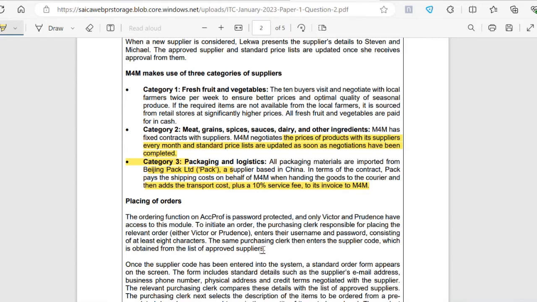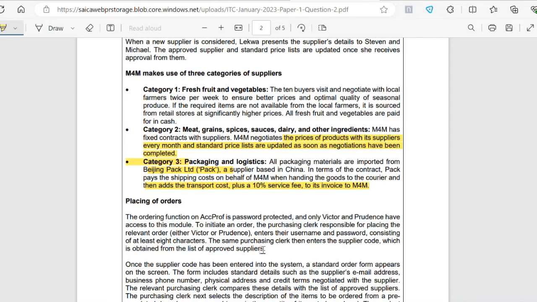So now the transport costs are actually added to the invoice of the supplier. This is a risk for valuation, because this is not very common. So there's a risk that maybe M4M will omit to add the transport cost when they are calculating how much they need to pay the packaging and logistics supplier. Therefore, valuation could be off. The allocation could also be off.